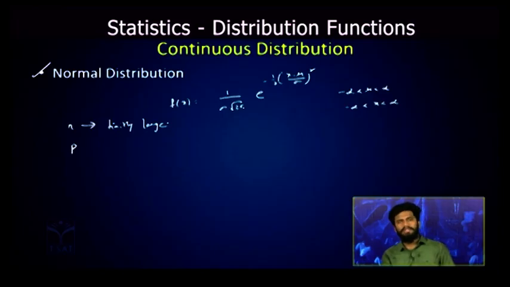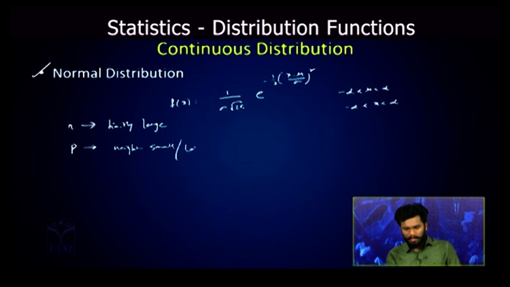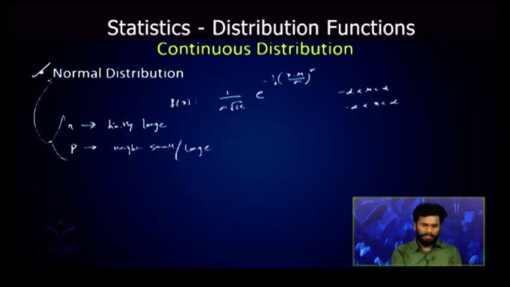In the Poisson distribution it is infinitely large, but in the normal distribution it is finitely large, that means a large number n that we can measure. And p is neither small nor large, that means it should not be too high and not too low. So in those cases our binomial distribution will tend to normal distribution.